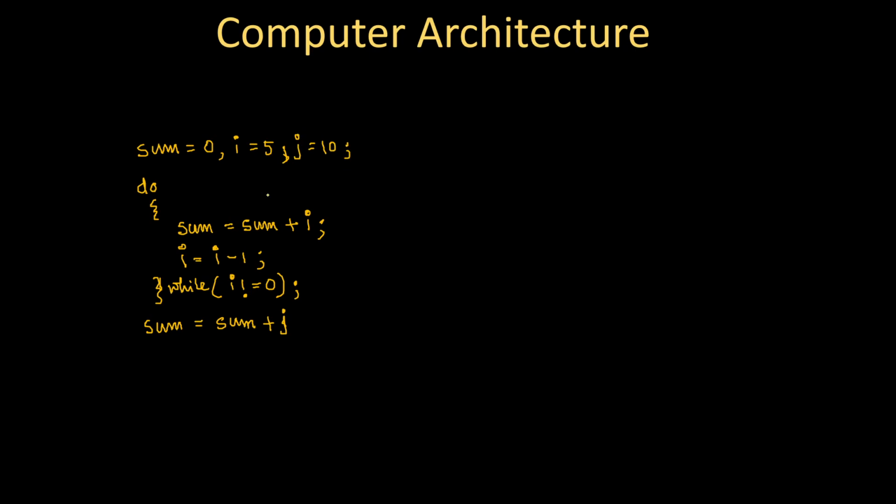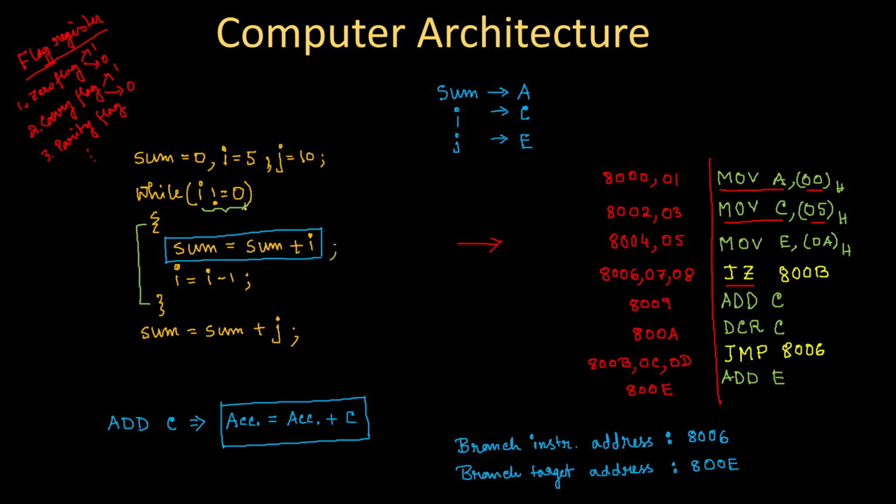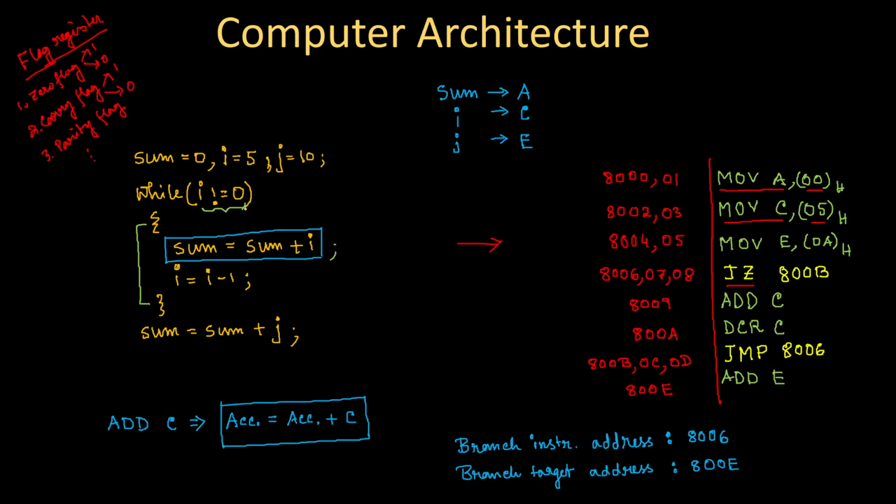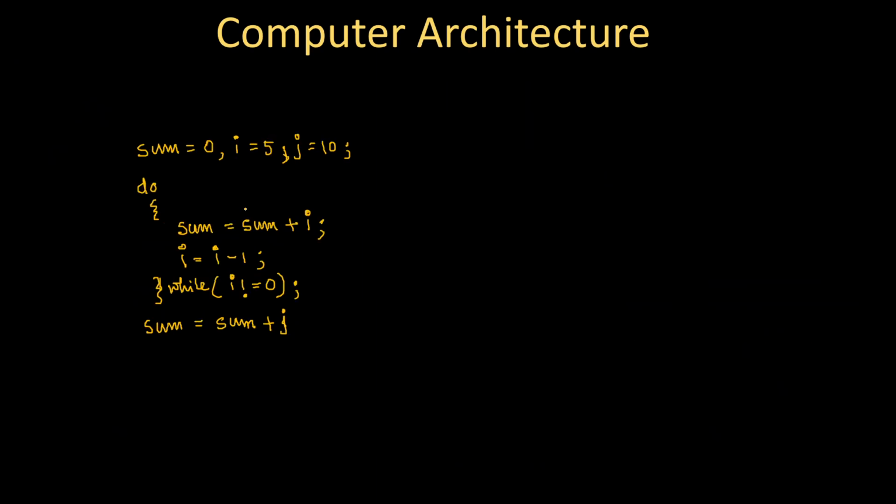So you see, this is the same purpose code, but the style of the code is different. Here I have an exit control loop, right? In the previous case I had an entry control loop. Now if I want to write the corresponding machine level language for this one, then what should I write? Let's write it.